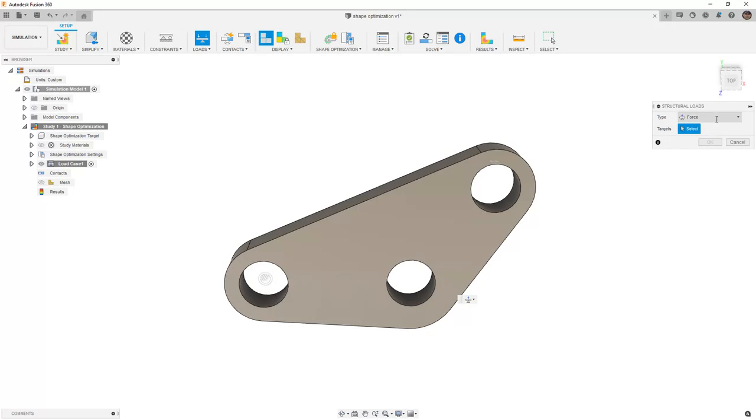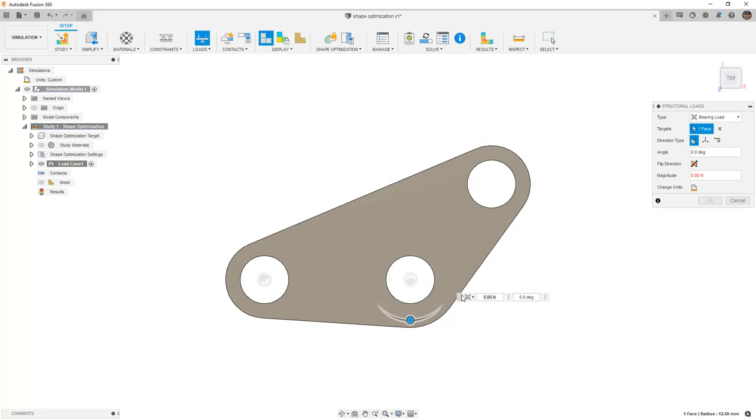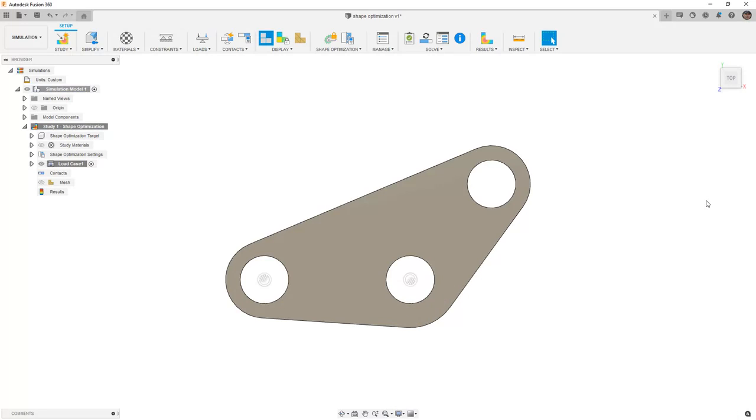Once again, we're going to apply a load. In this case, we'll use a bearing load one more time. I'm going to rotate back around to the top, and this one is going to be rotated to 30 degrees. Once again, I'll change to pound force, and I'll do another 500 pound force and say OK.